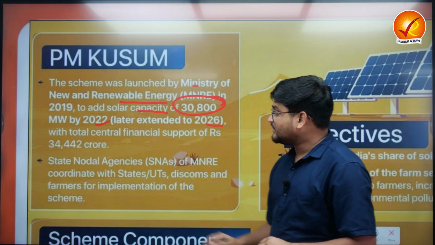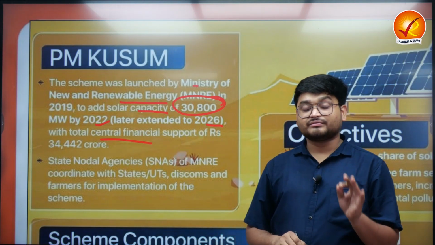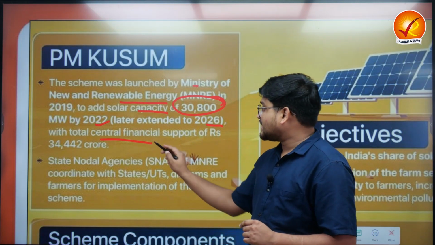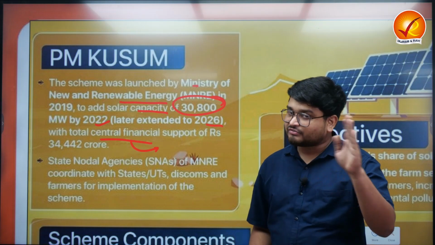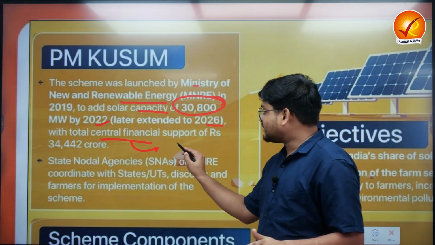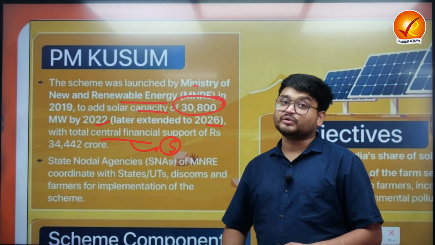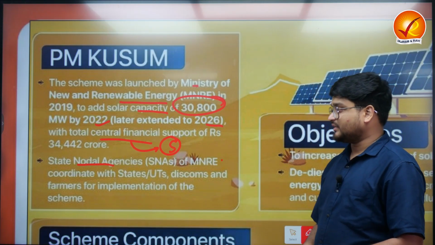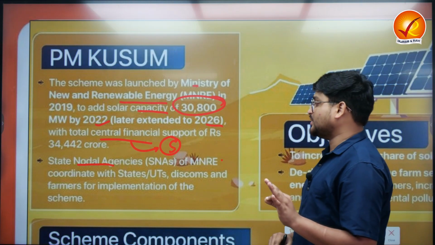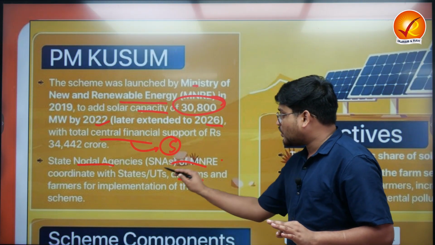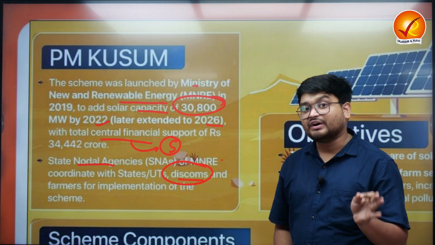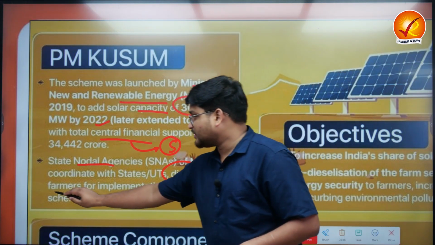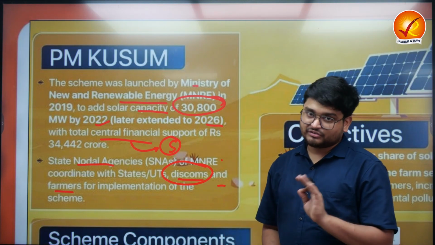Now here the total central assistance or financial support will be at the tune of around 34,000 crores. That means that the scheme is not funded entirely by the center, so the state governments are also contributing their share. The state nodal agencies of this particular ministry will be coordinating with the states and union territories, the various discoms or the companies with reference to power distribution in various parts of the country, and also the farmers for the implementation of the scheme.